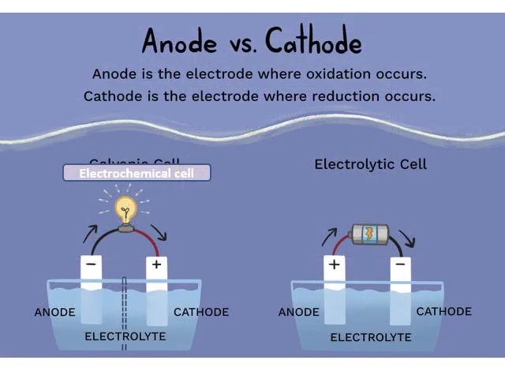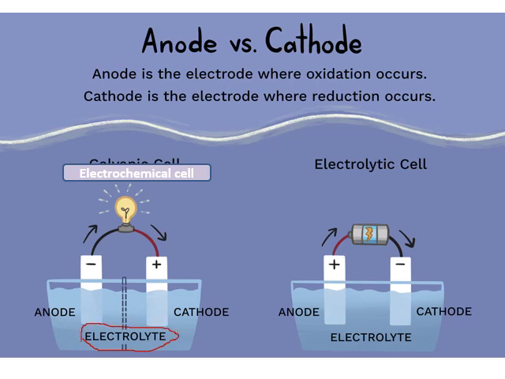I already told you what the anode and cathode are. Where oxidation takes place is called the anode. Where reduction takes place is called the cathode. Whether it is an electrochemical cell or an electrolytic cell, at the anode oxidation takes place and at the cathode reduction takes place. But I'm sorry, I wrote both as electrolytic. It is actually an electrochemical cell. I mistakenly wrote electrolytic cell.